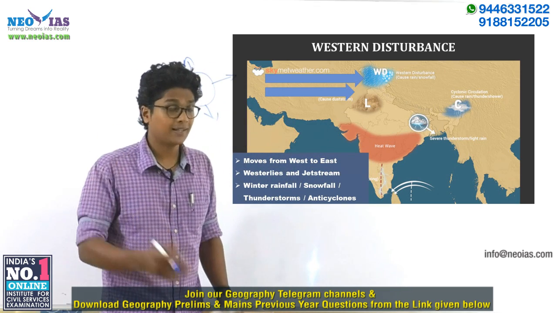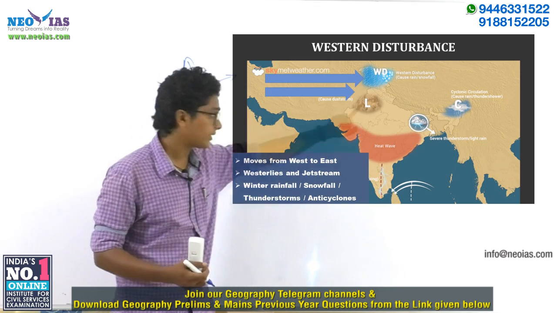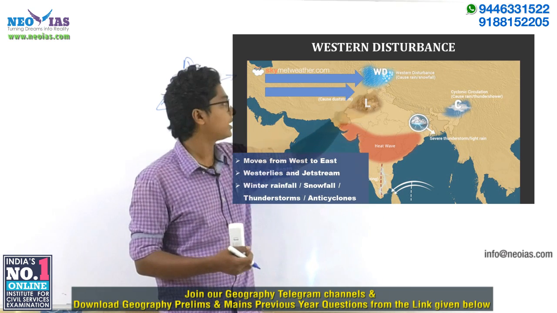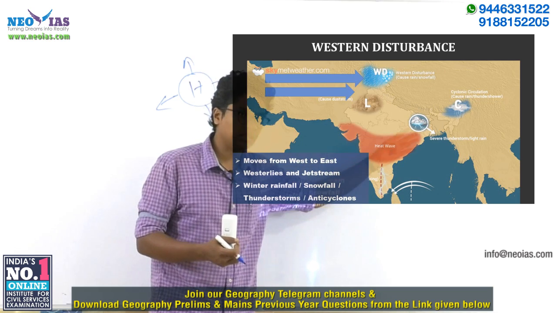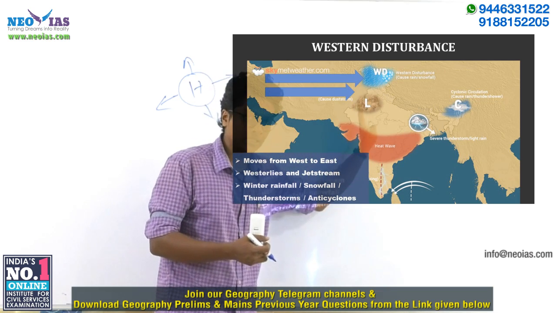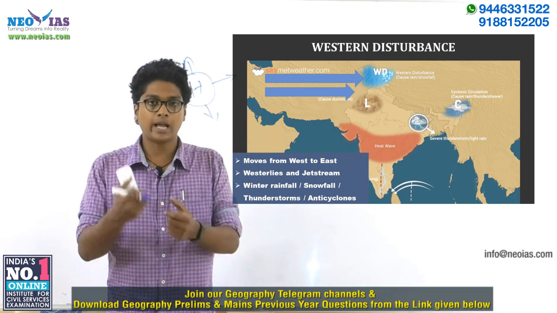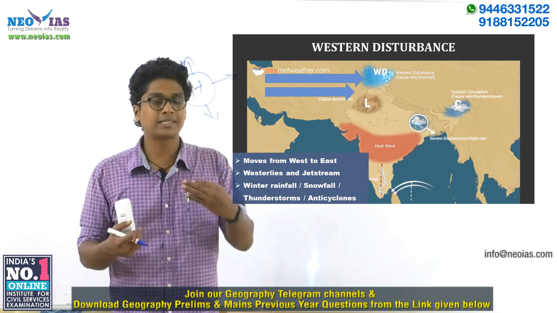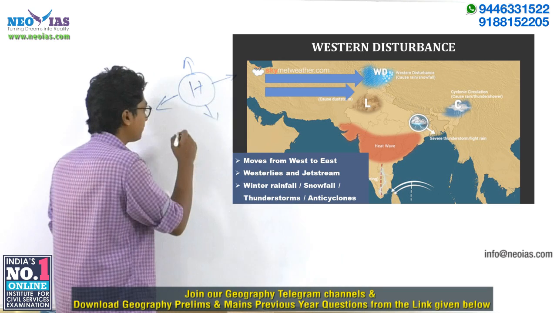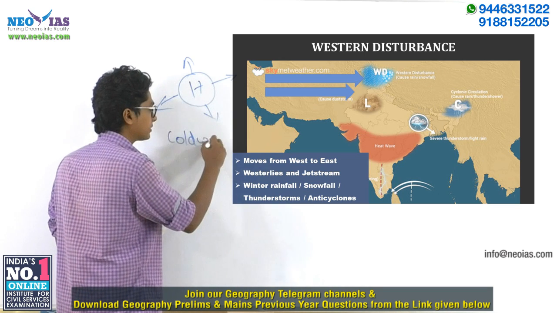And you should remember that this anticyclone has formed here because the conditions are very cold, the air is very cold and dense. So if the winds are blowing from that region towards another region, what will happen? Will the temperature decrease or will the temperature increase? Now think about it. The temperature will decrease, and such conditions we call cold waves.